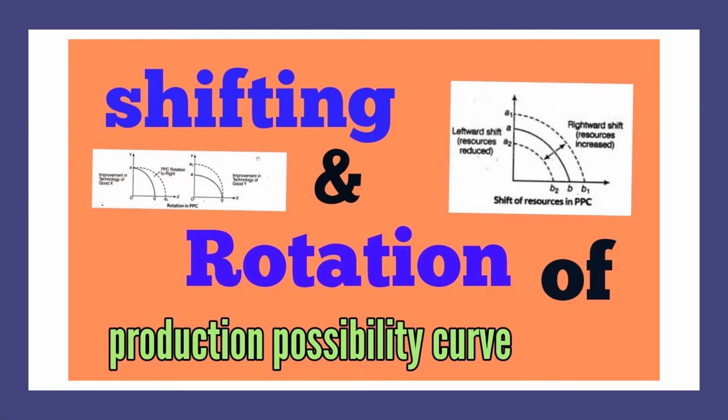On the basis of the construction of the production possibility curve, today we are going to learn about shifts and rotation of the production possibility curve. We'll learn when the production possibility curve rotates and when it shifts. PPC can shift both ways, rightward or leftward.